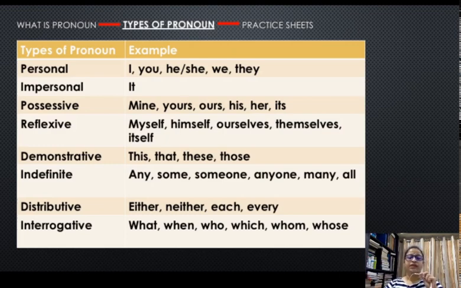In the interrogative case, words like which, when, who, what, whose, all these are W questions. They all come in the category of W questions because they begin with W. They are pronouns at the same time, and they are used to make asking questions easy.